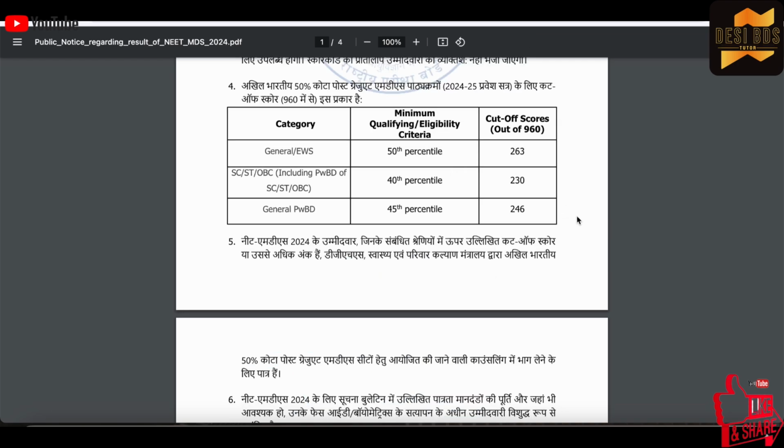For general it is 50 percentile, for SC, ST, OBC it is 40 percentile, and for general PWD quota it is 45 percentile. The cutoff score for general category is 263, for SC, ST and OBC it is 230, and for general category with PwBD it is 246.